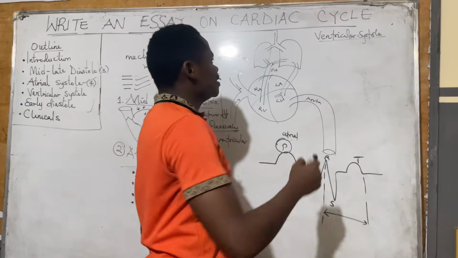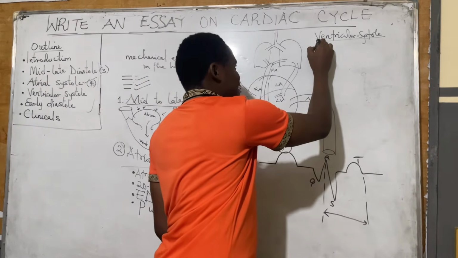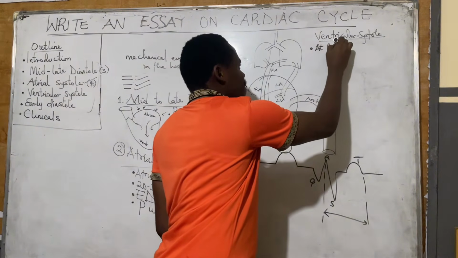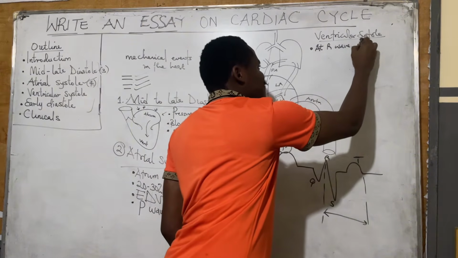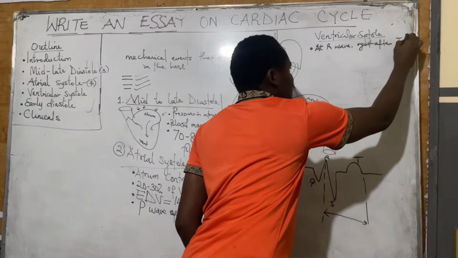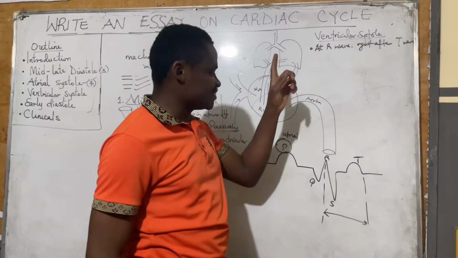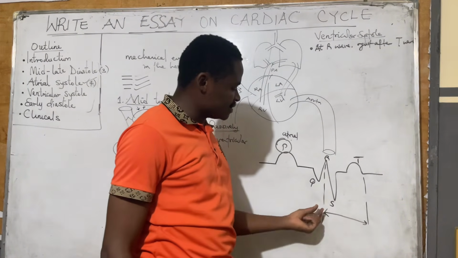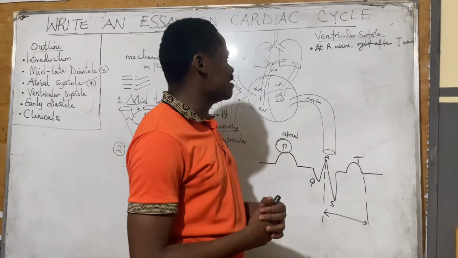So in ventricular systole, what are you going to talk about? It begins at the R wave, and when will it end? It will end just after the T wave of the ECG. Right. So that's the first point. Where does ventricular systole begin? It begins at R and will end just after the T wave.